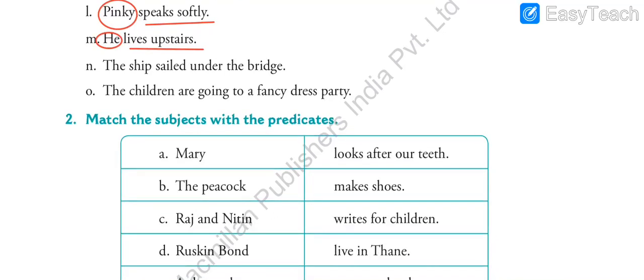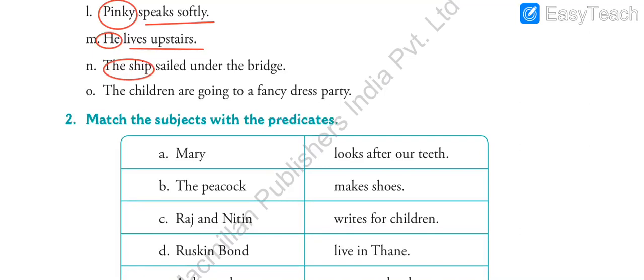Next one, the ship sailed under the bridge. The ship sailed under the bridge. So you can ask the question, who sailed under the bridge? No, because the ship is non-living. So what? What sailed under the bridge? What did go under the bridge? The ship. So that is our subject.